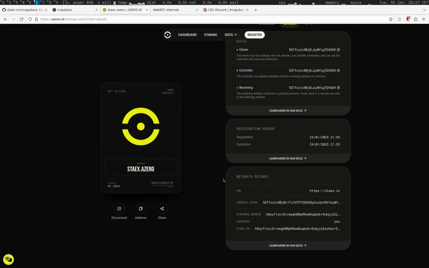And here you can see these registration records, and a particular record that we are interested in is called Stacks ID. And Stacks ID is a public key of the node in the Stacks network. We use public keys as a replacement for the addresses, as a means of routing, etc. So this is our way of dealing with all sorts of IP address spoofing attacks or name spoofing attacks. So we use public keys. There is no way to spoof them, and instead of real addresses, we use dynamic addresses.